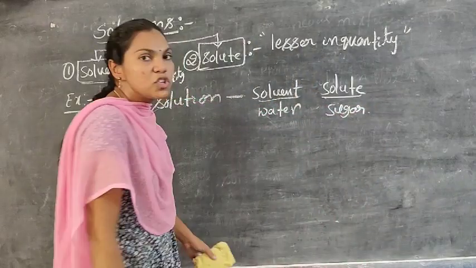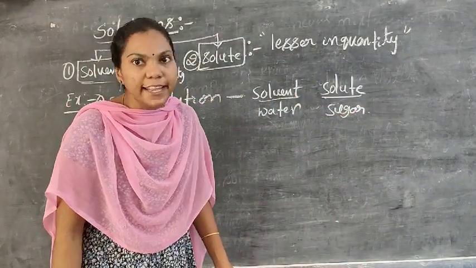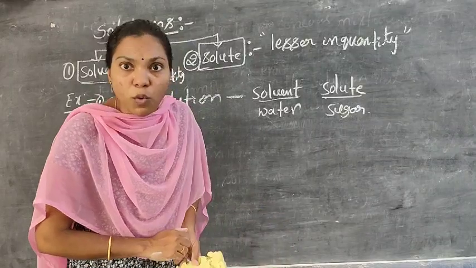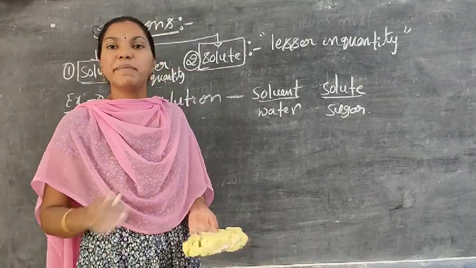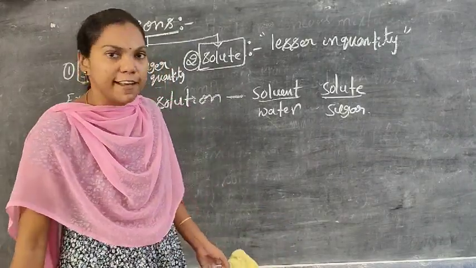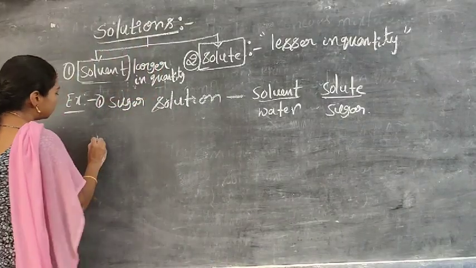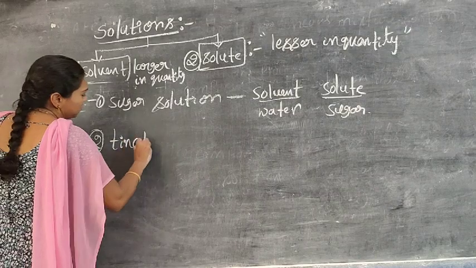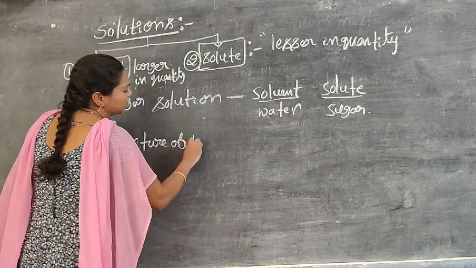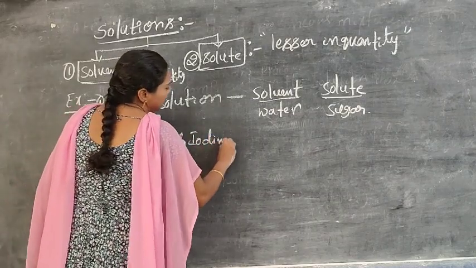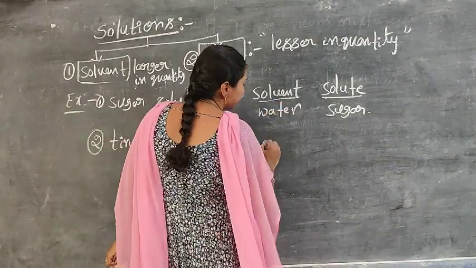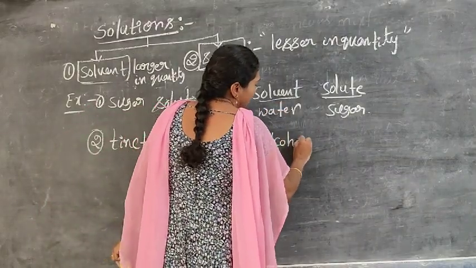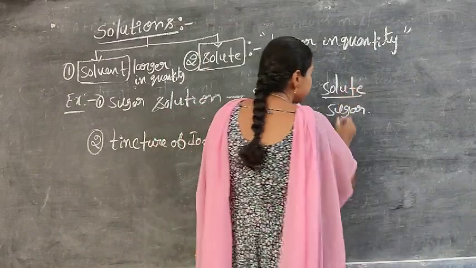Because in sugar solution we take less quantity of sugar and more quantity of water compared to the sugar. Water is always more in quantity in sugar solution. Next, in tincture of iodine, what is the solvent? Alcohol is the solvent. What is the solute?